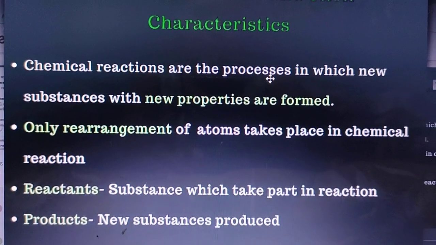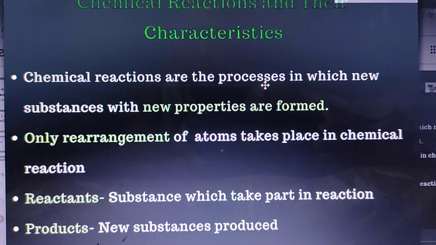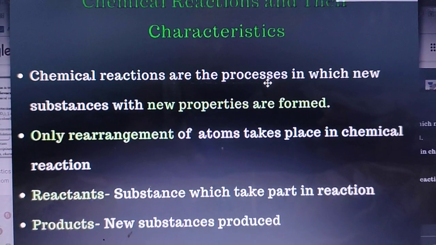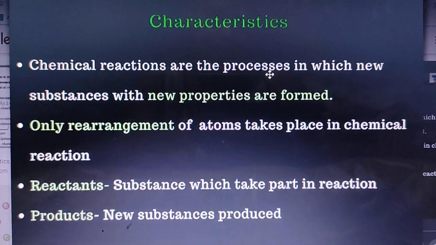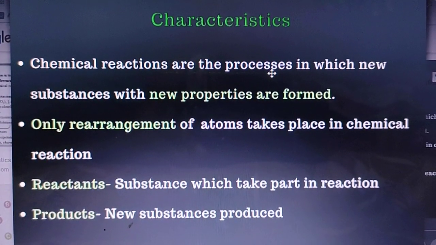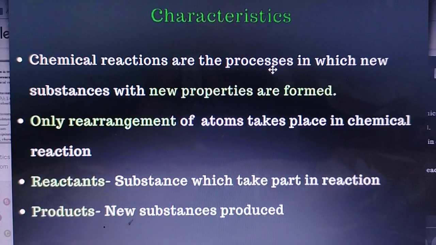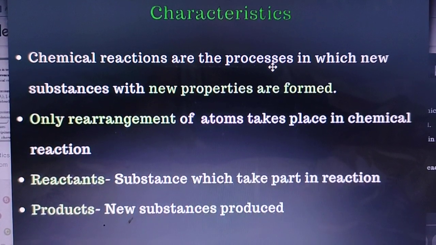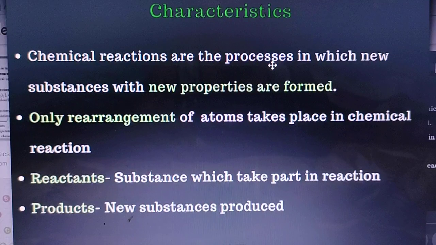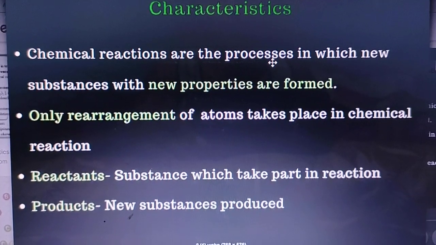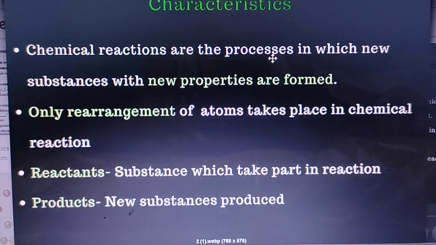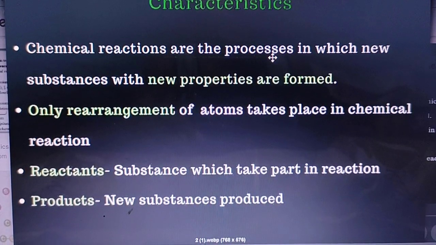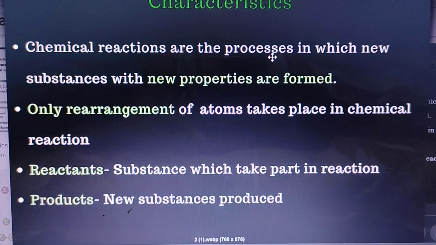So after that, let's see what we have discussed. I'm giving you a rough idea of chemical reactions with their characteristics that we have studied. Let's see what happens in a chemical reaction. Chemical reaction is generally a process in which new substances with new properties are formed. We have seen that only rearrangement of atoms takes place in a chemical reaction, right?